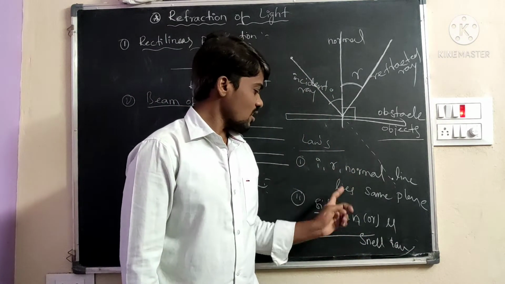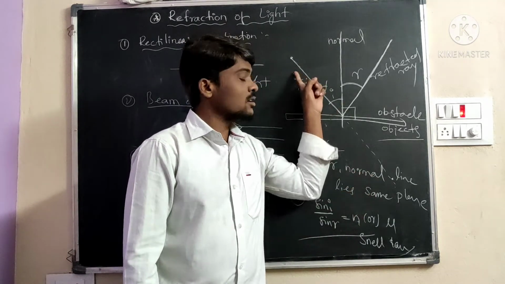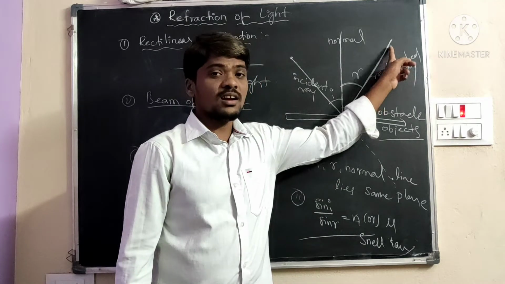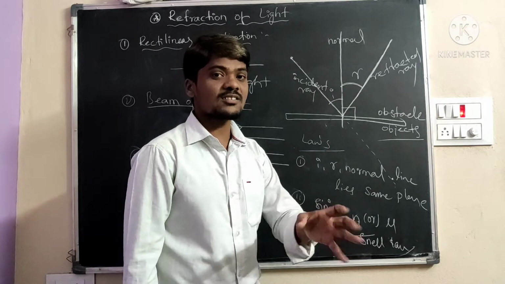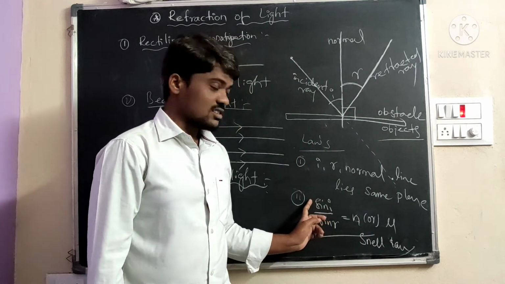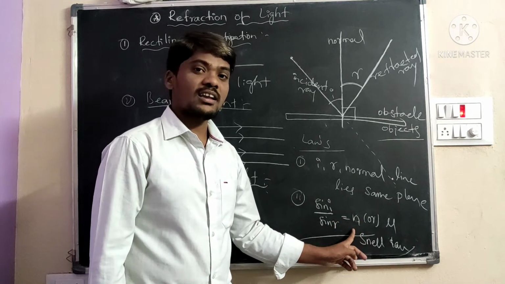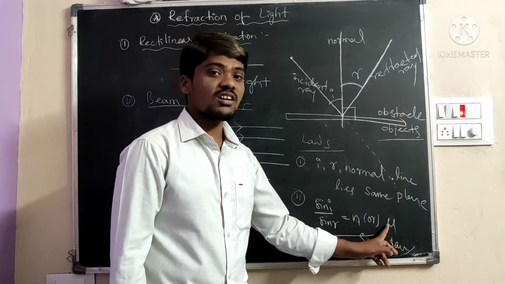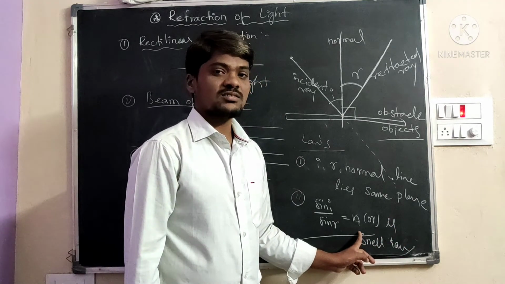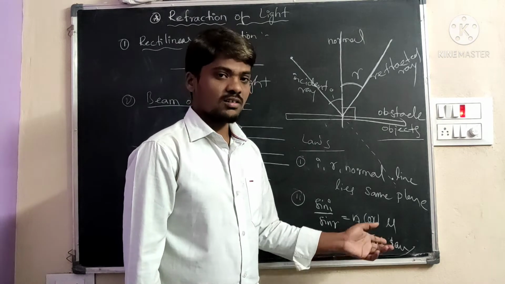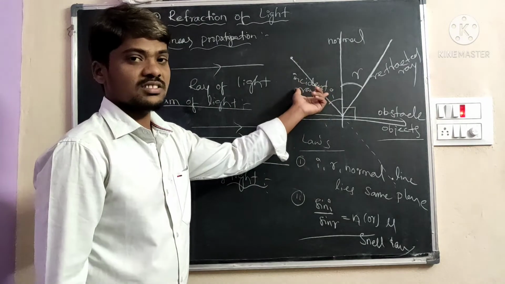Okay, these are the only two laws. The first law: the incident ray, the reflected ray and the normal line are in the same plane. The second law is Snell's law: the ratio of the sine of the incident angle to the sine of the reflected angle is equal to a constant. That constant is called n or mu. N means the refractive index. We will discuss it in the refraction procedure. Okay, this is the reflection and its laws.